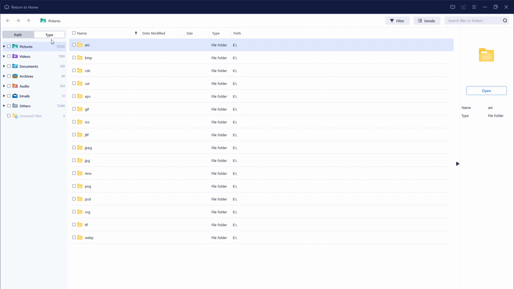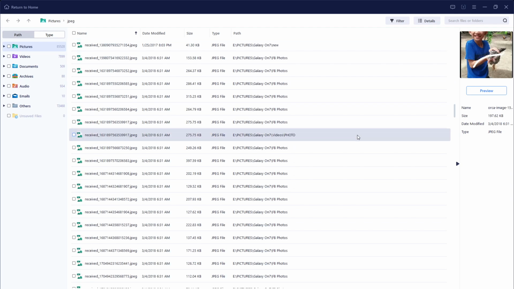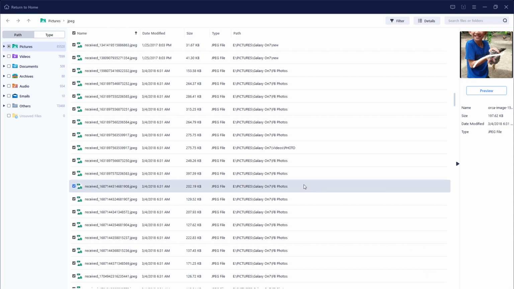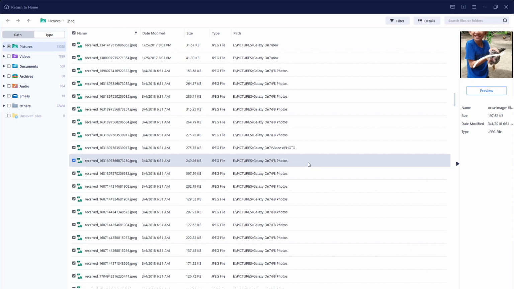It is very easy if you just press the type. So it is grouped by pictures, videos, documents, archives, audio, emails, and others. So as you can see, there are recovered files here. And then you can choose or select this all and recover 40 files. And then it will put a folder to the recovered files.